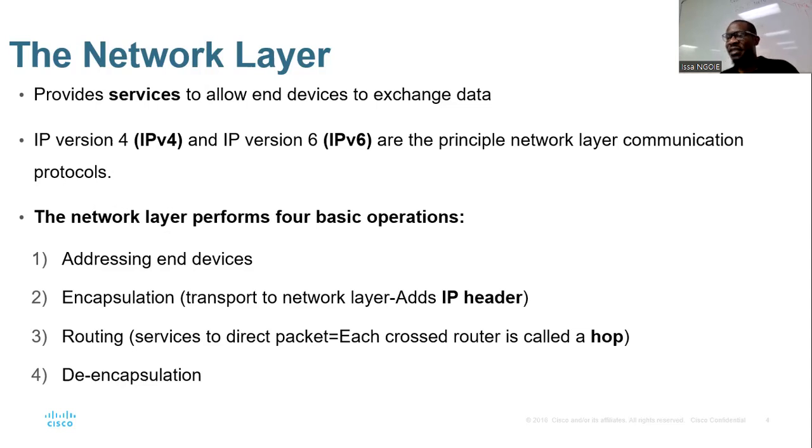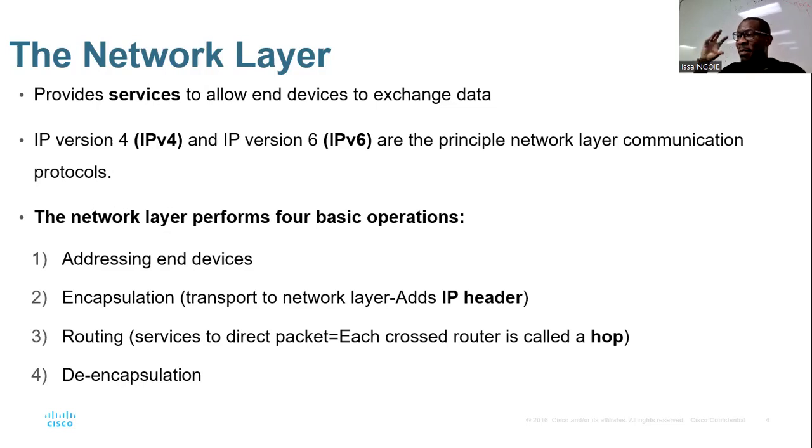You see when a message comes from the transport layer, you remember that the transport layer is layer 4, that is above the network layer. When a message comes from the transport layer, right, your message needs to reach the network layer. So the network layer will do what? Will do the encapsulation, right? Encapsulation means the network layer will add some IP header, some information related to IPs, right?